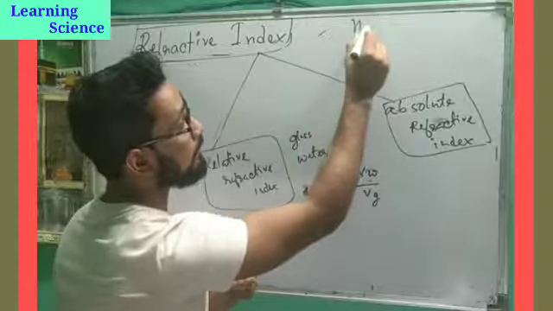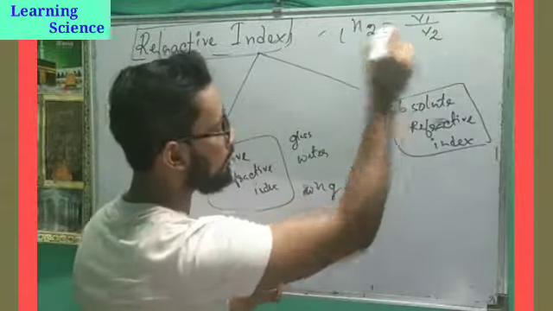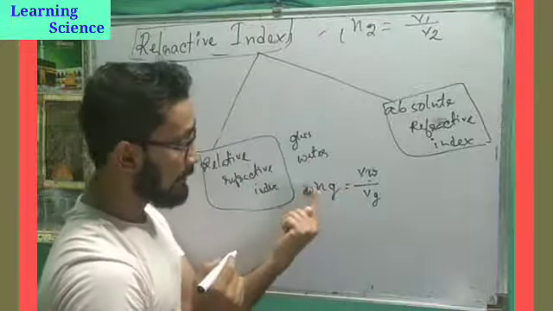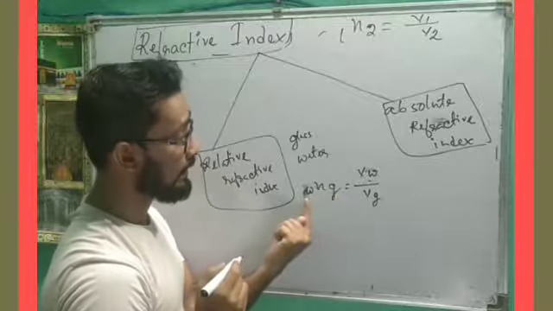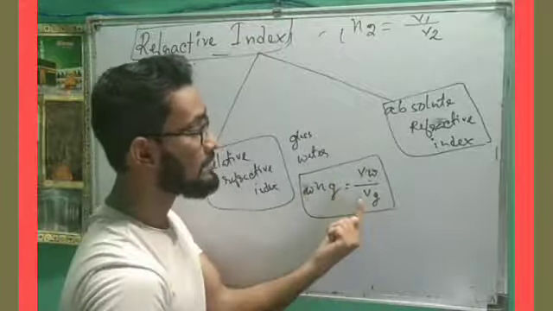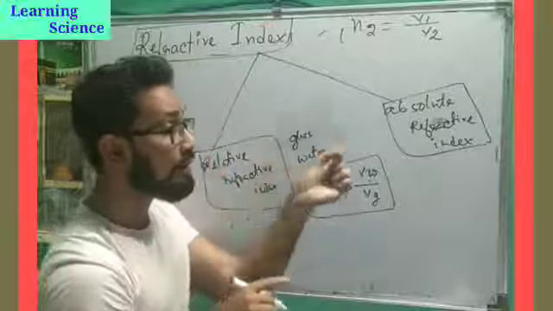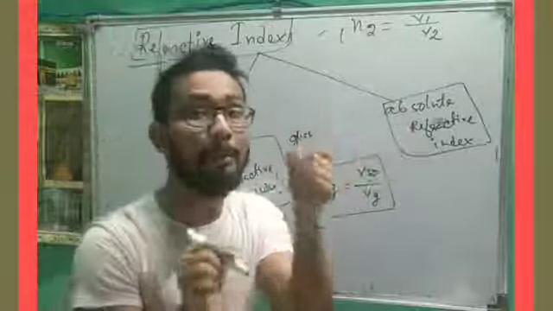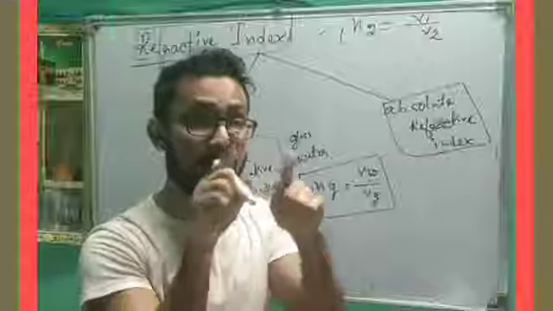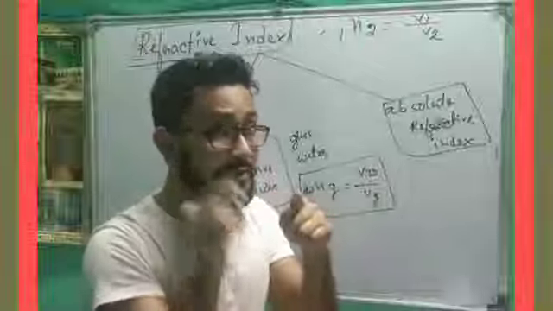As we said, N21 is equal to V1 by V2. So the refractive index of glass with respect to water is the speed of light in water by the speed of light in glass. But if we are talking about absolute refractive index, then we will compare the refractive index of one medium with respect to air or vacuum. Now why are we using air and vacuum?